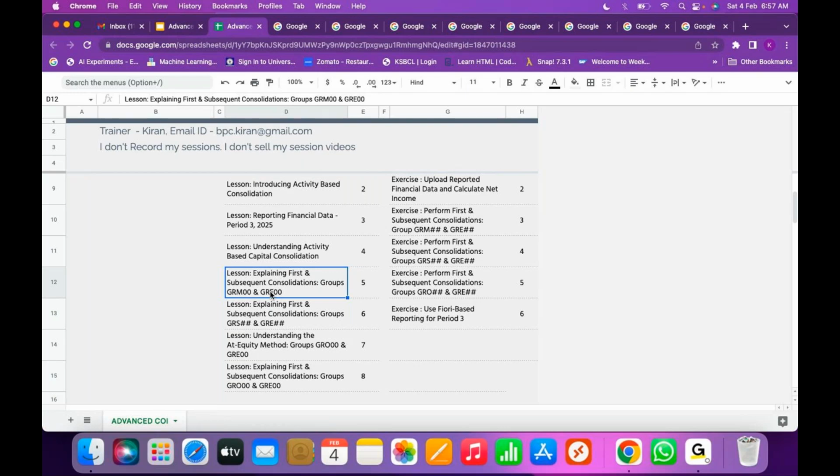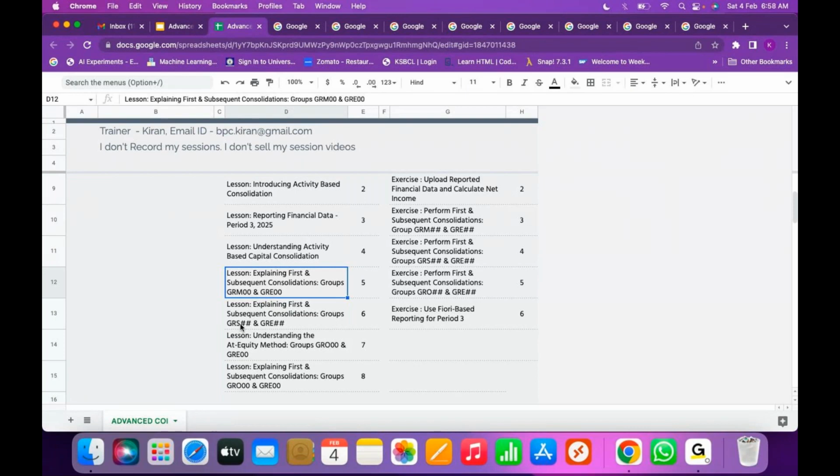So there is something called minorities in goodwill when you execute at Europe level, right? So Central Europe is the subgroup and GRE is the main group. When you execute at GRE level, the system executes the result of GRM. I mean, it will calculate the eliminations for the GRM group, Switzerland to France. Then on top of that, whatever goodwill is calculated, the system will pass minorities in goodwill, one entry at GRE level. We are going to understand that. That's why I mentioned both the groups, subgroup and main group.